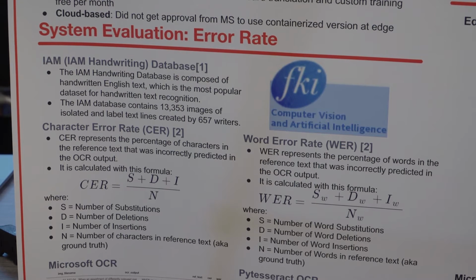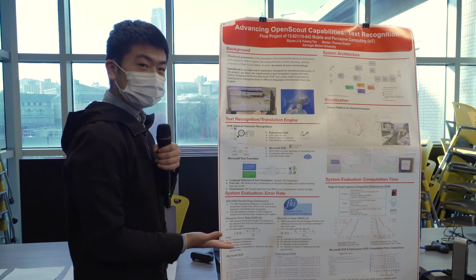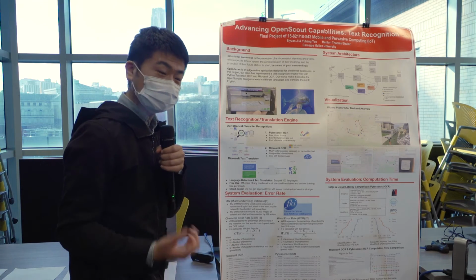So the reason why we use the word error rate is because it can actually calculate the error rate of the words, so it's more fitting for practical use. The basic idea is also very similar to the CER. We use the number of word substitutions and also the word deletions, and out of that we can calculate the word error rate. Based on the two metrics, we can start our evaluation.